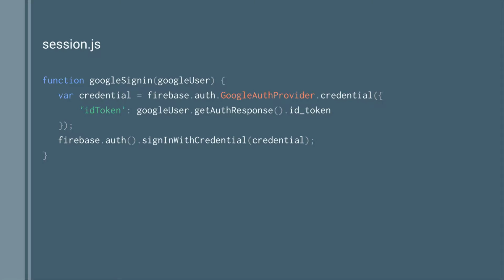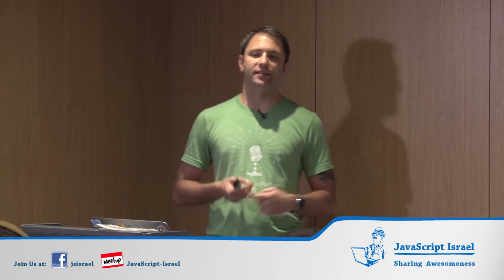If I want to sign in with Google, and this is true for all the other sort of OAuth-y type things as well, we have something called an auth provider. Here it has a Google Auth provider, and what it basically is, is an abstraction that sits over your native, like, hey, this is how I log in with Google. And it creates a Firebase credential that you're able to pass in, and then I can sign in with that credential. Again, I don't have to do anything really more than this, right? I drop the standard Google button on, boom, I'm good to go.